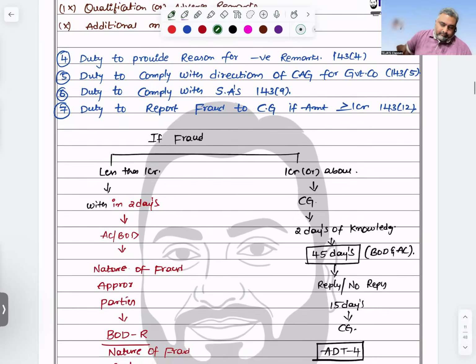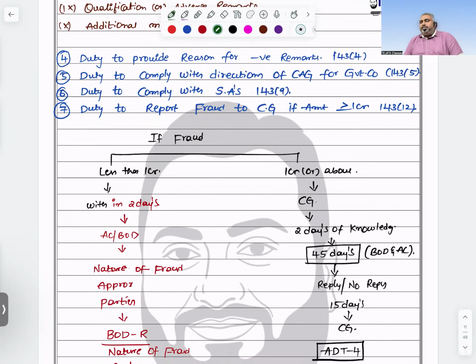Next, sir. Duty to comply with the directions. If you are doing a government company audit, absolutely you need to follow the Big Boss. For government companies, the C&AG, no other option. And this is mandatory. You need to follow standards on auditing.